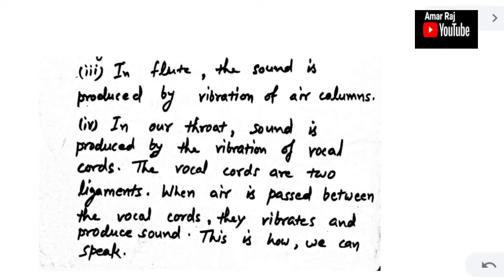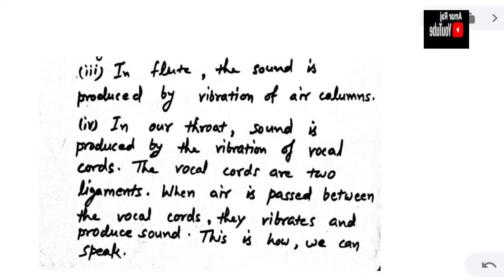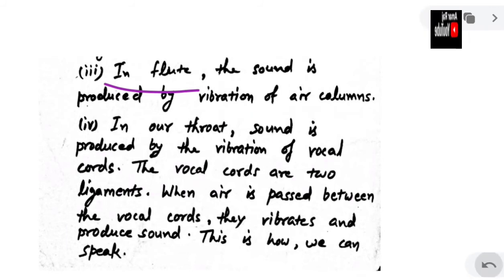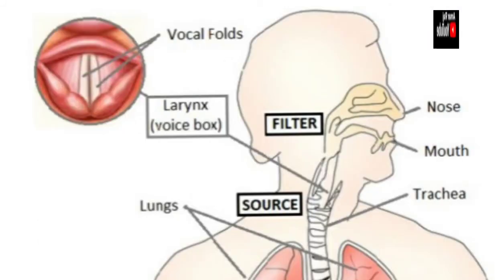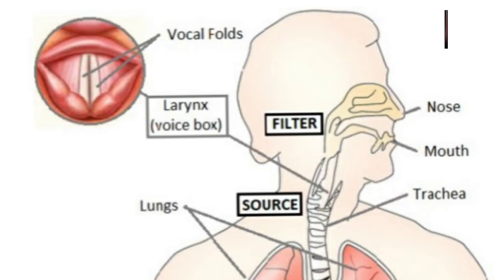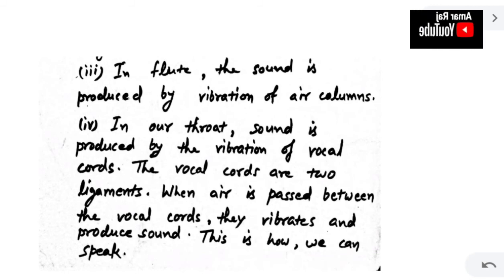Next, you can see in flute, the sound is produced by vibration of air column. Similarly, in our throat, we have discussed already, the sound is produced by vibration of vocal cords. Here it is written, when air is passed between the vocal cords, they vibrate and produce sound. So this is how we can speak.